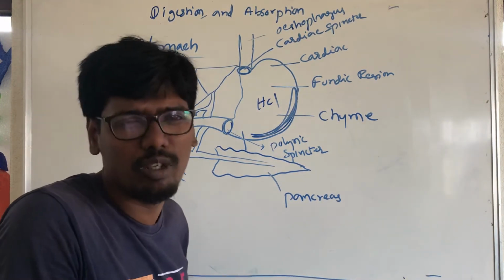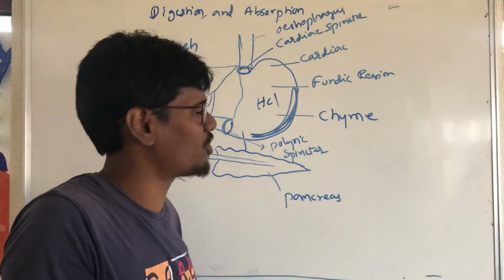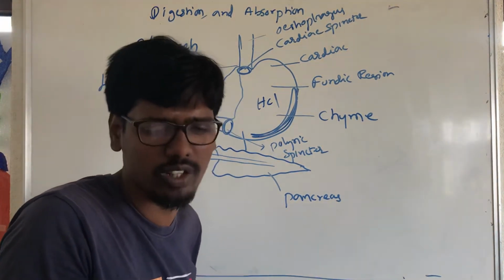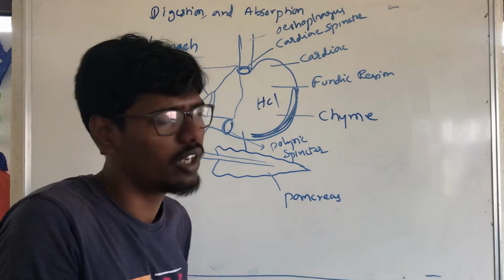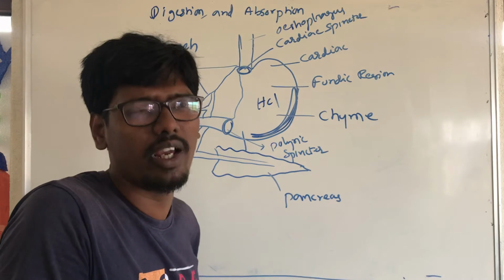The enzymes work in the acidic medium and may damage the stomach walls, the duodenum walls and the small intestine walls. That is called chyme.